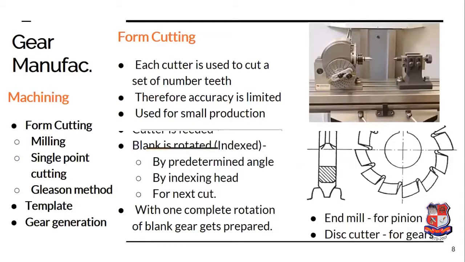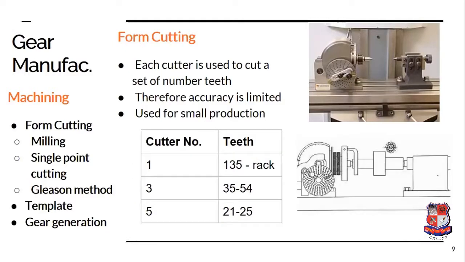Now, the characteristic of the milling operation is that one cutter should be used for one specific number of teeth. That is, if we want an accurate gear, say for 17 teeth, then we should use one cutter. If it is 18 teeth, then we should use another cutter corresponding to 18 teeth. But if we use an individual cutter for each number of teeth, then a large number of cutters will be needed, which will make the process uneconomical.